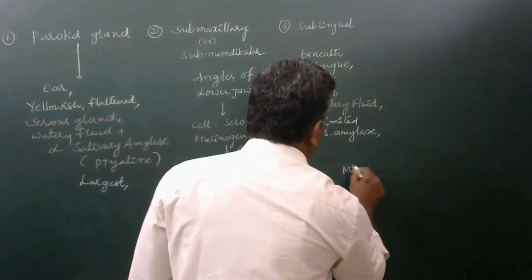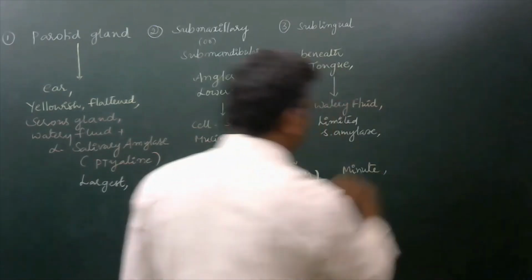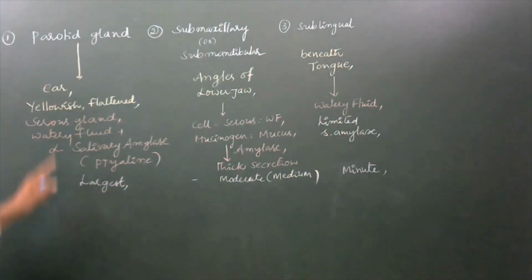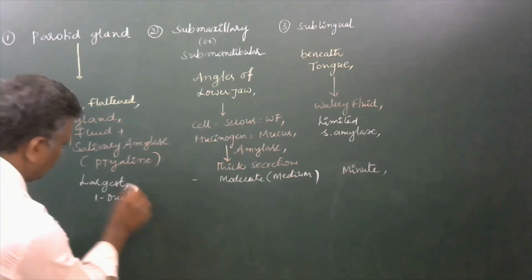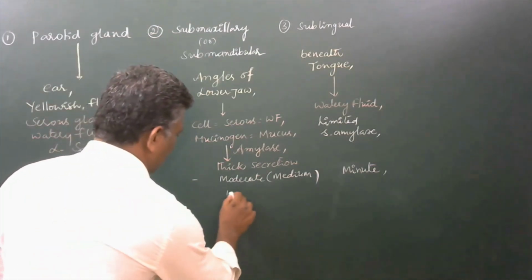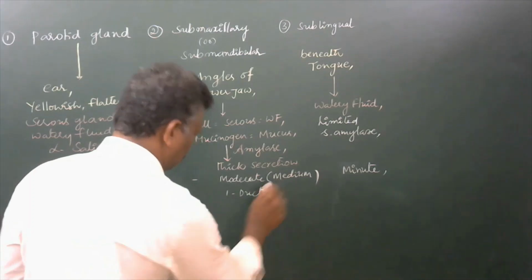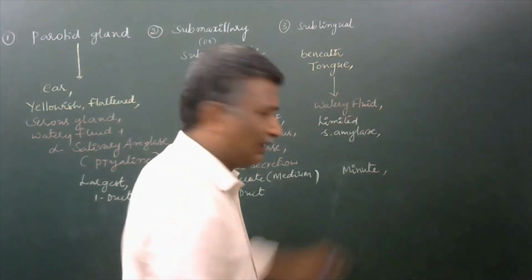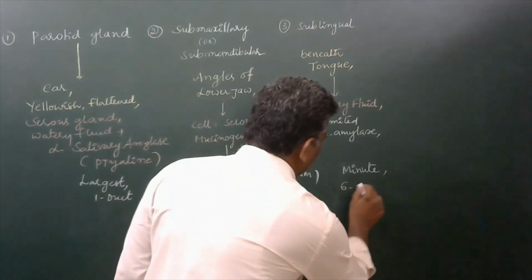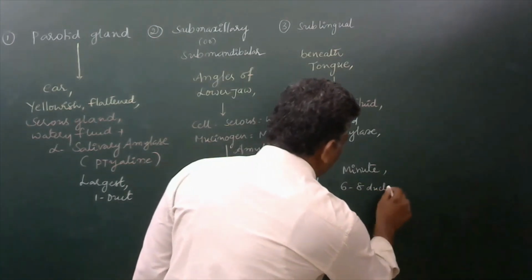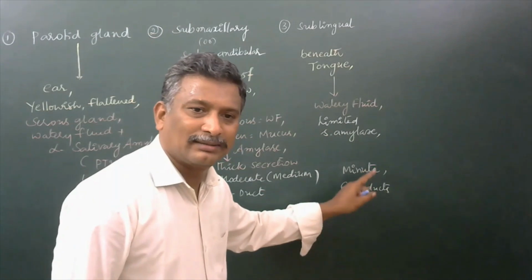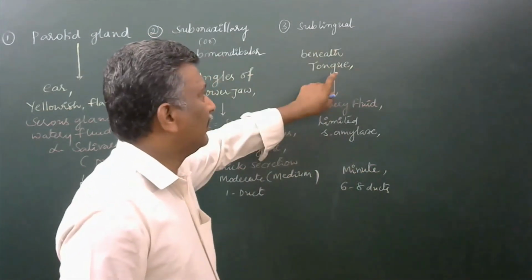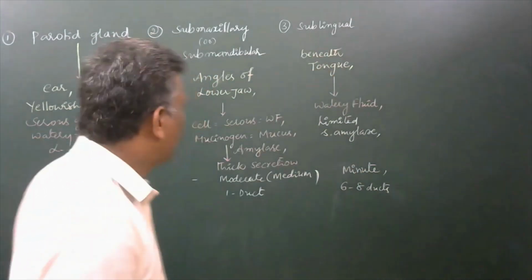Parotid possesses only one duct. Submaxillary also possesses one duct. Sublingual glands have nearly 6 to 8 ducts.